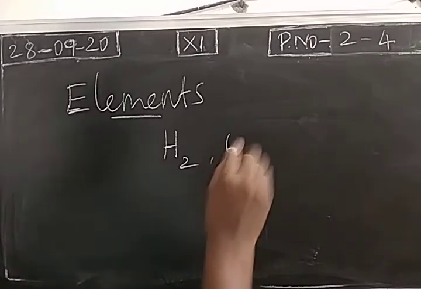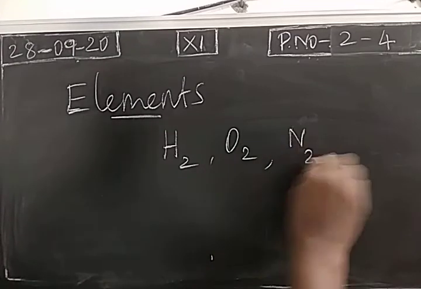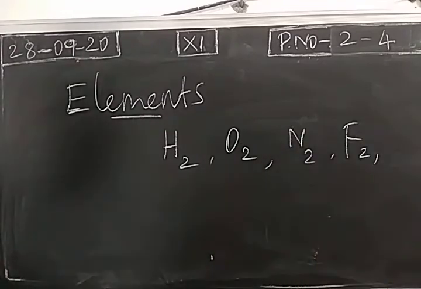The same way, oxygen, nitrogen, fluorine, chlorine. So all these unstable atoms will exist in the form of molecule of an element. These are all diatomic molecules because two same atoms are joined by covalent bond. They are existing in the form of diatomic molecule.